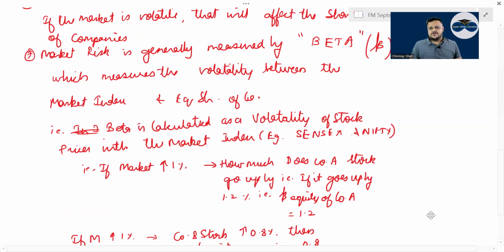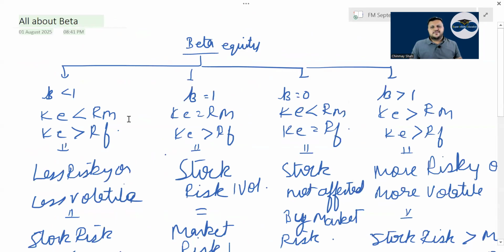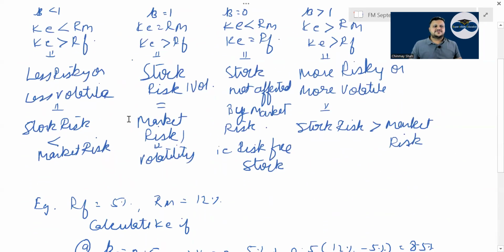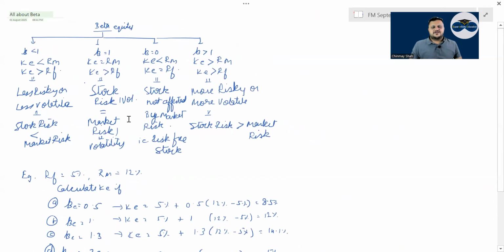Then you have something called all about beta. Have a look. Beta less than 1 is called less risky or less volatile, correct? The stock risk is less than the market risk. If beta is equal to 1, then stock risk is equal to market risk. Beta equal to 0 means the stock is not affected by the market, or there is no market risk at all, and it is a risk-free rate. Beta greater than 1 means it is more risky or more volatile, and stock risk is more than market risk.